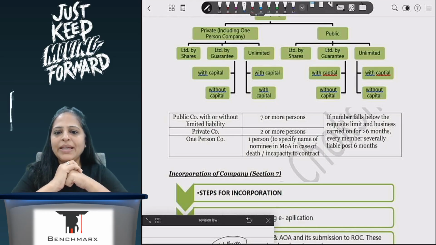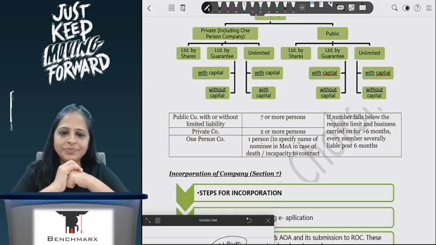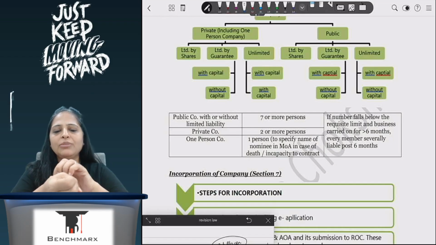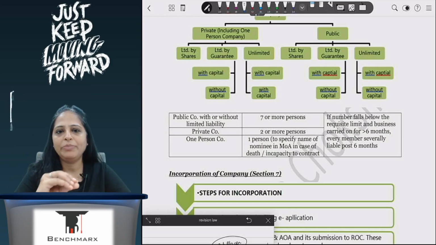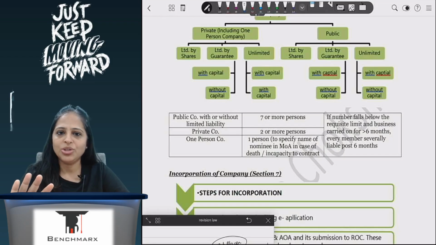Yeah. So basis my liability, I have limited by shares, limited by guarantee, and unlimited company. Limited by shares is when I am subscribing to the share capital of the company. Many a times in Companies Act, we read that where share capital is there, where share capital is not there, we take voting power. So for guarantee companies, voting power is there. Otherwise, you have the share capital you will consider, correct? So here, when I'm talking about limited by shares, how much amount is not paid is basically my liability. Unpaid amount on shares is my liability, so it's restricted to that amount. In case of guarantee, it is restricted to the guarantee amount that I give.